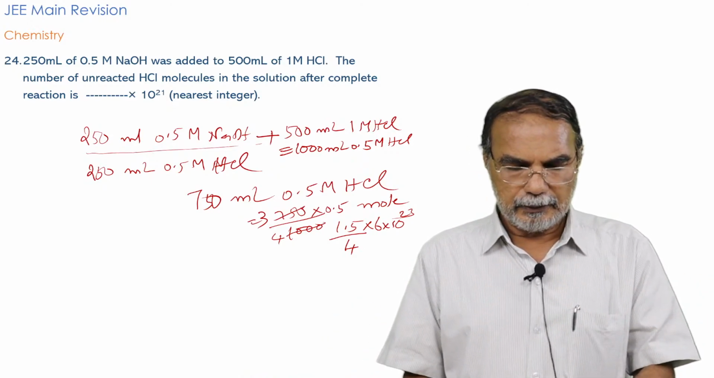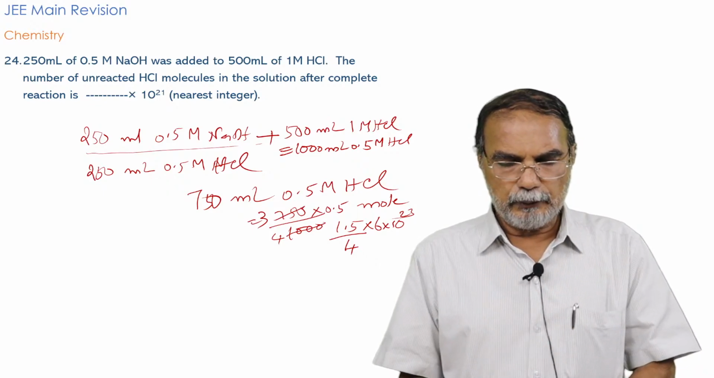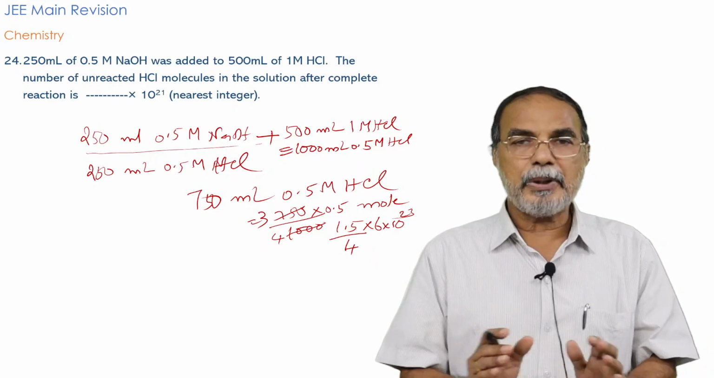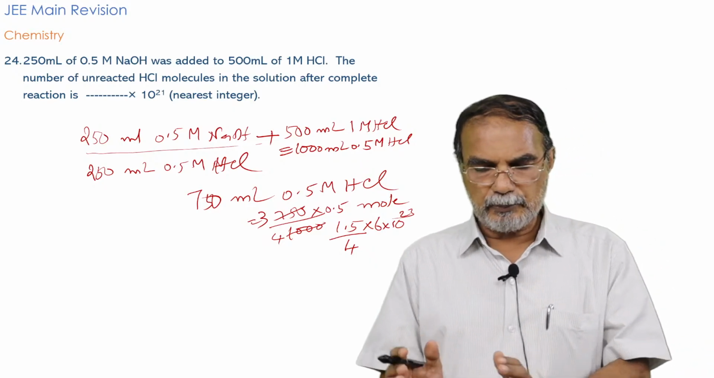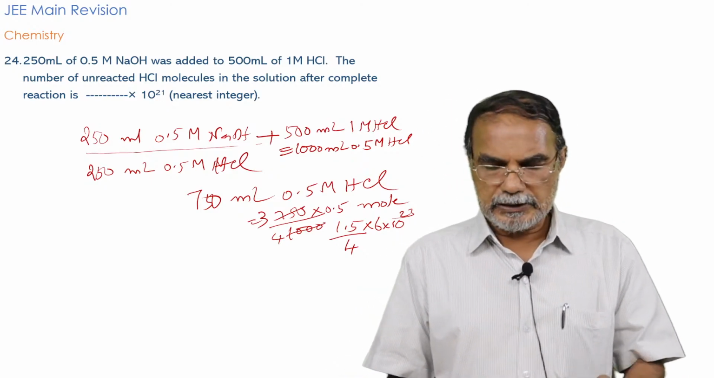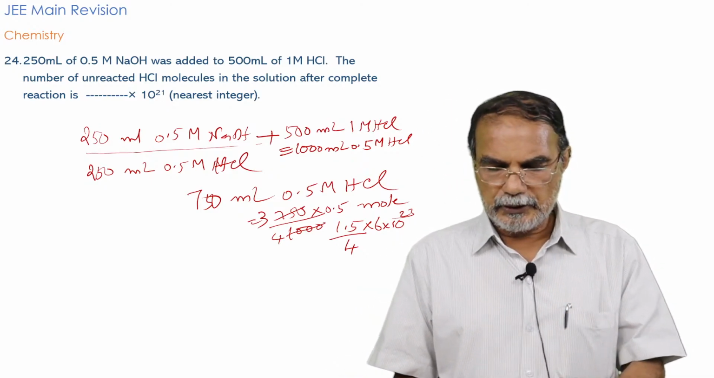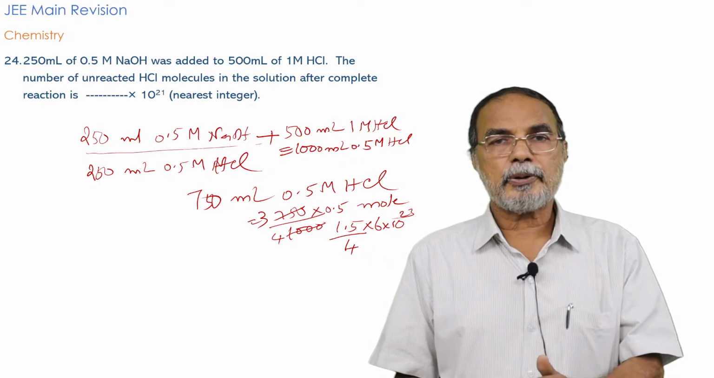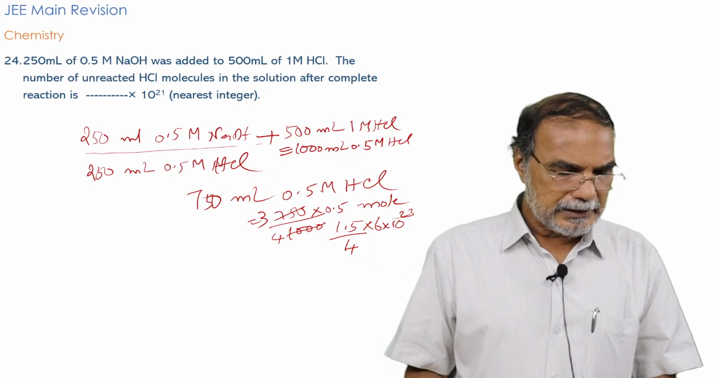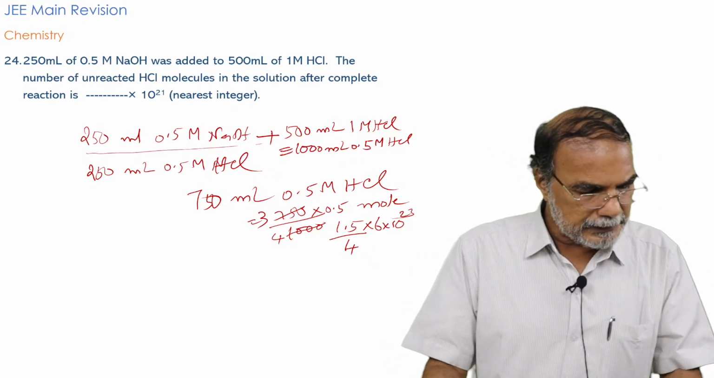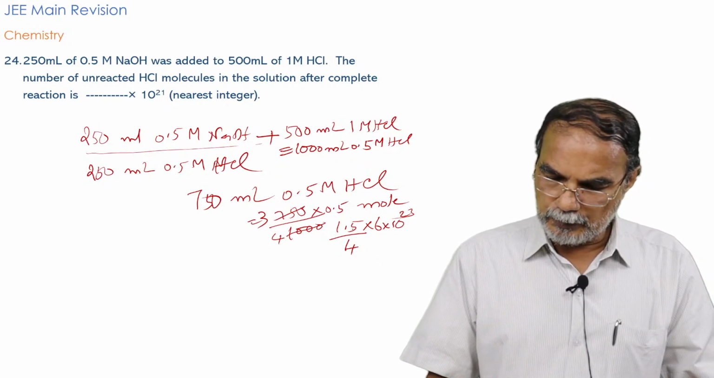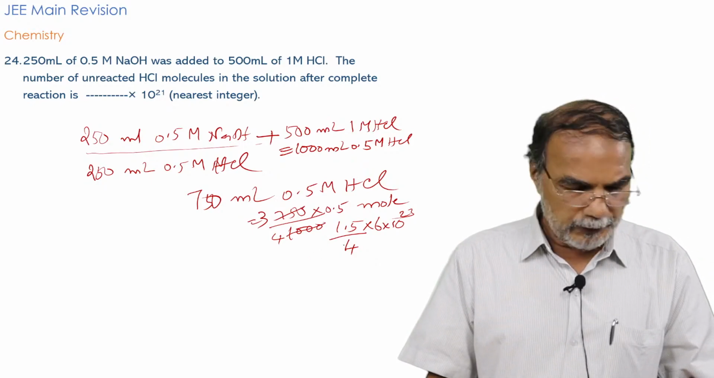And 250 ml 0.5 molar NaOH will be exactly neutralized with 250 ml 0.5 molar HCl. So what remains is 750 ml 0.5 molar HCl, and you calculate the number of moles in 750 ml 0.5 molar HCl. It is 750 by 1000 into 0.5. That is equal to 1.5 by 4 into 6 into 10 raised to 23, and you get the answer. You will get this relation 1.5 into 6 divided by 4.